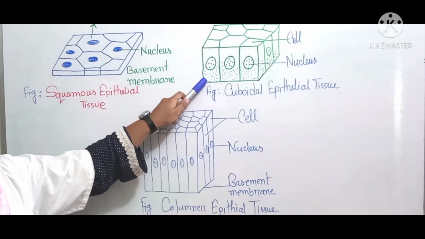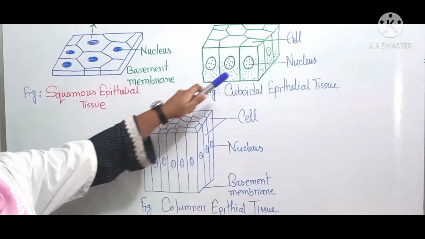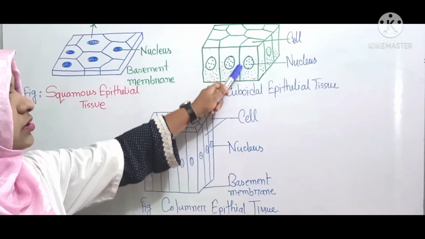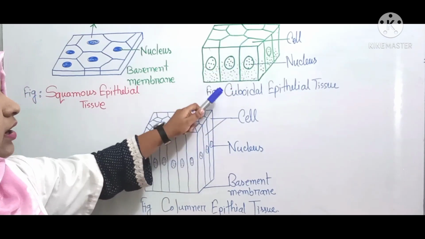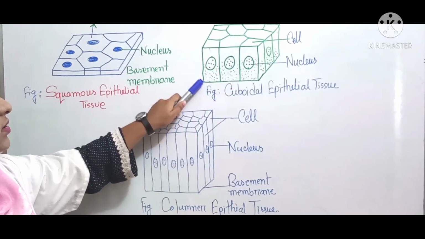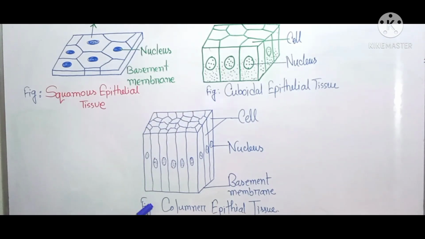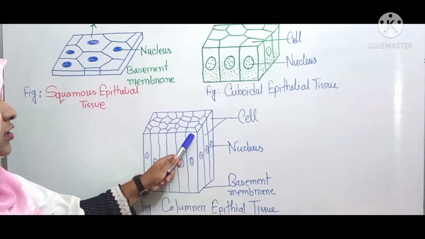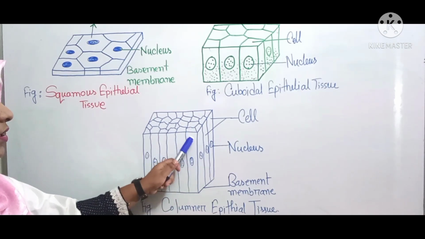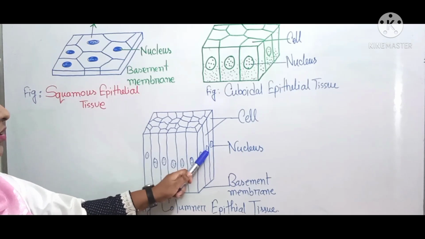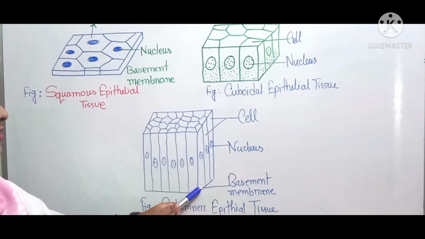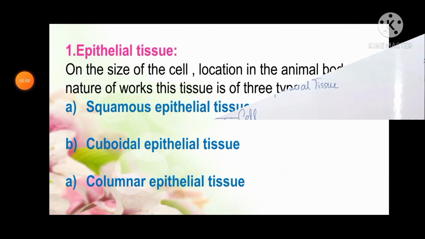This one is cuboidal epithelial tissue, this is the nucleus, this whole part is the cell, and this is the basement membrane. And the last one is columnar epithelial tissue, this part is a cell, this is the nucleus, and this is the basement membrane.